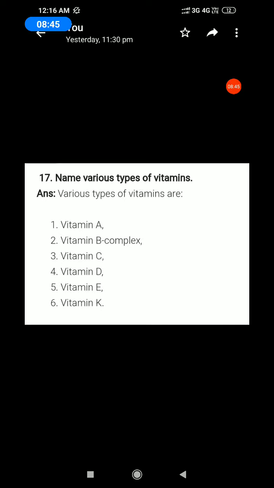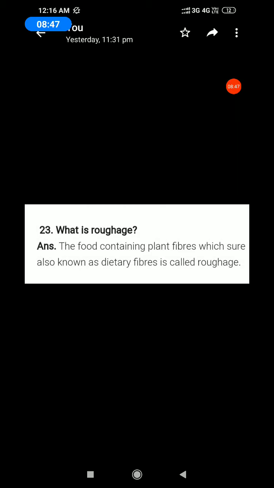Okay. Next question. What is roughages? Take page number 13. The food containing plant fibers, which are also known as dietary fibers, are called roughages. The answer is on page number 13, last paragraph.